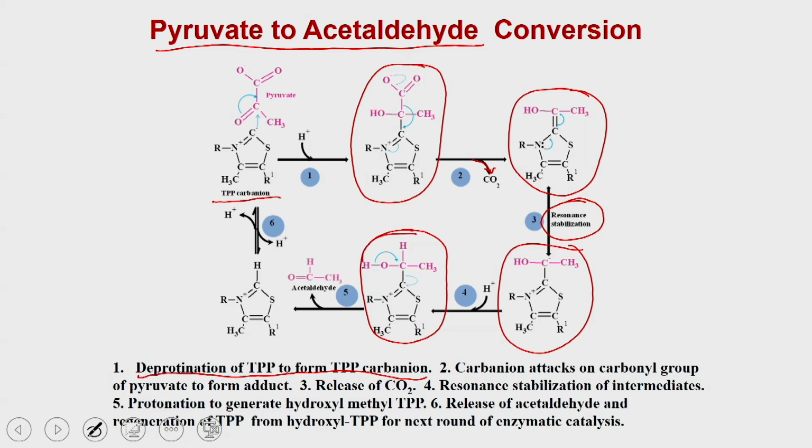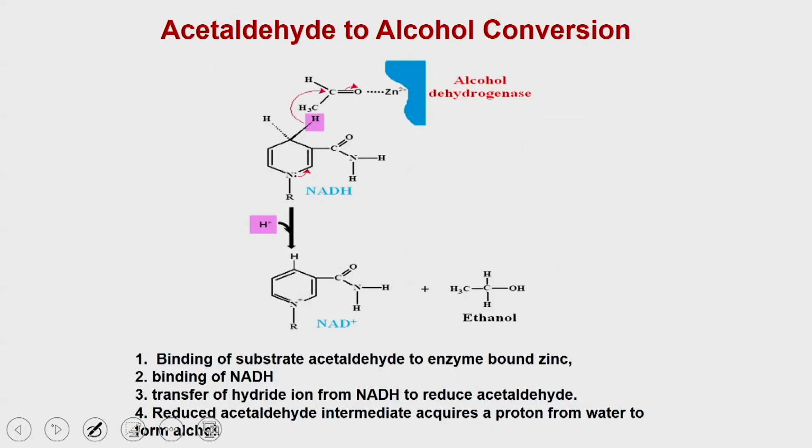So, this acetaldehyde is generated from these reactions, and the TPP is regenerated on the enzyme, which catalyzes the same reaction again and again. So, that is how the pyruvate is converted into the acetaldehyde following this kind of complicated reaction mechanism, and the enzyme which catalyzes this reaction is called the pyruvate decarboxylase. Now, let us go to the next reaction.